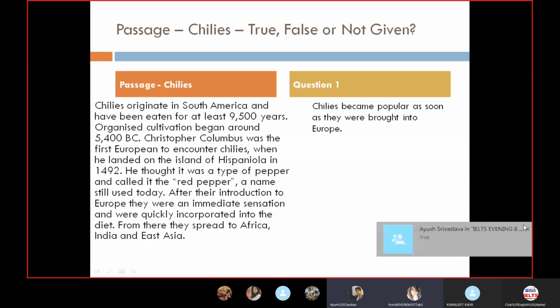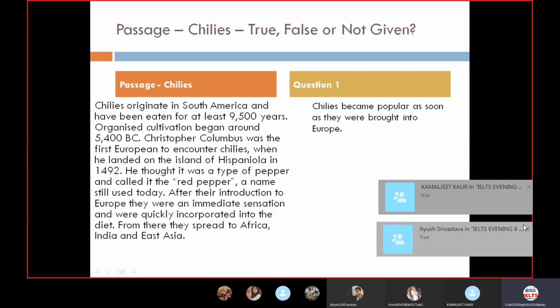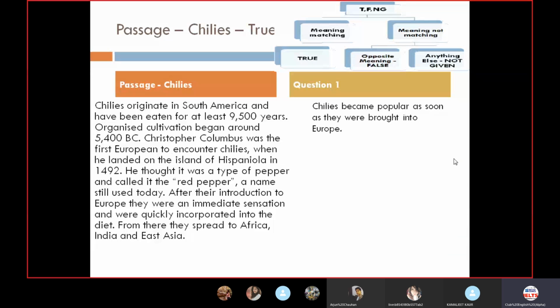Okay, so everybody is saying true. Let's see what the answer is and where it is. We are going to use this chart also: true, false, not given. People, it's very easy to say true, false, or not given just by seeing it.